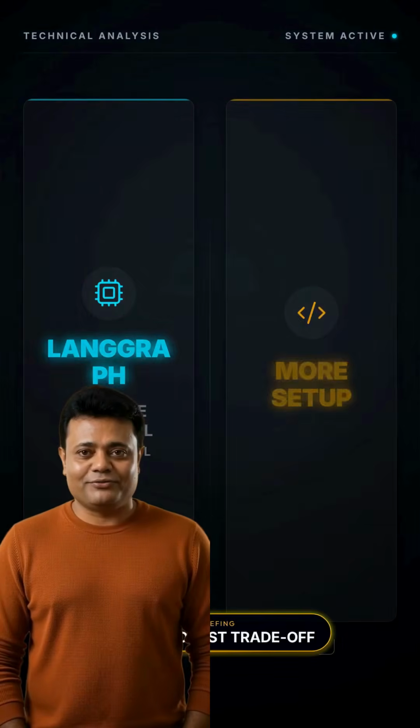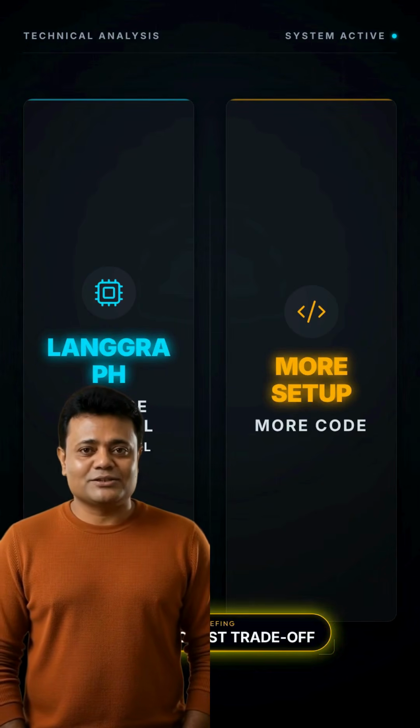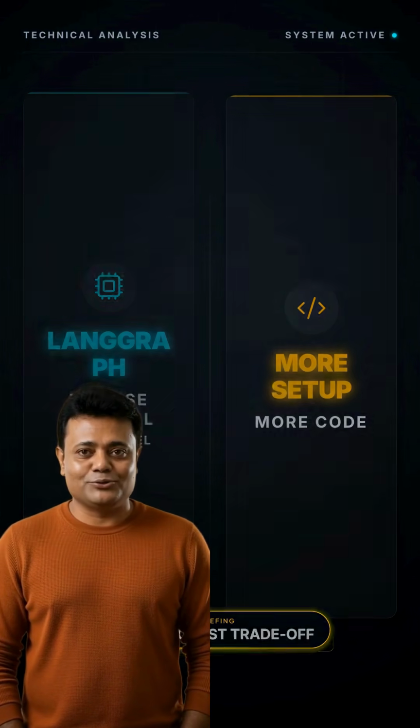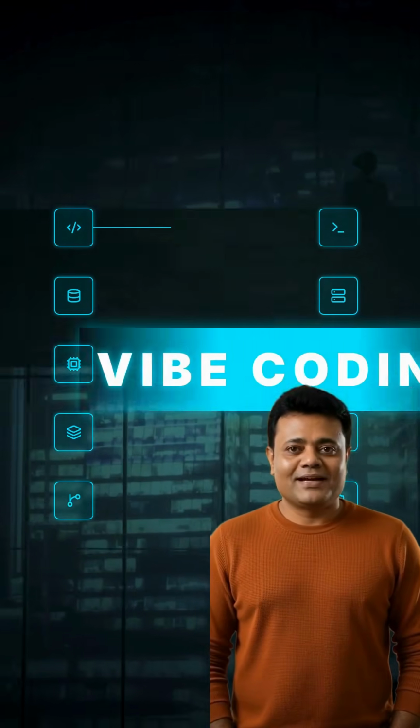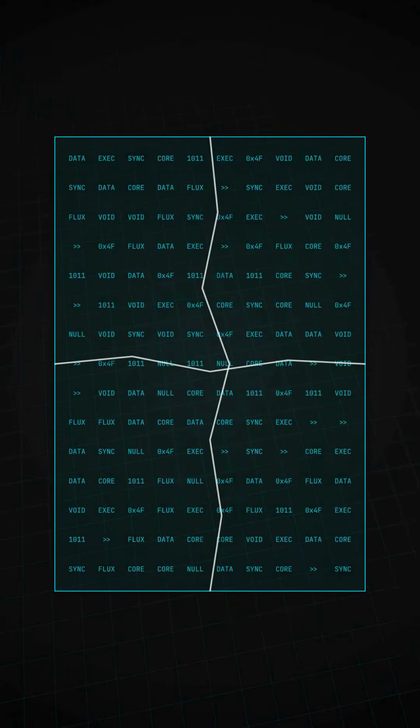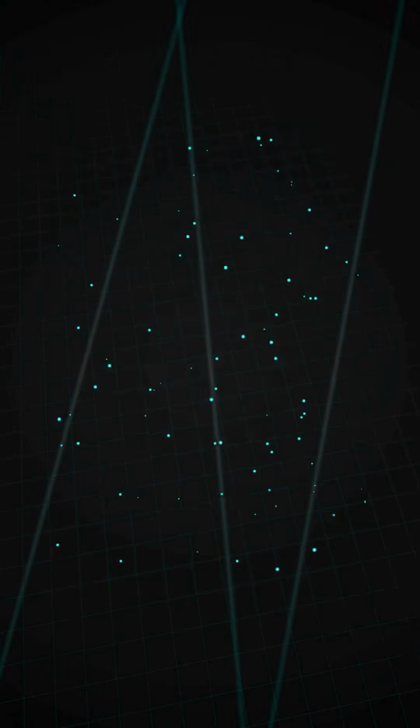Here is the honest trade-off. LangGraph gives you precise control any model provider can plug into. It is more code and more setup than a simpler single agent tool. Vibe coding through Claude Code is what makes that complexity actually usable day to day, instead of a barrier that stops most teams from building this properly at all. At ZTS Infotech, this is exactly how we build and maintain multi-step client agents now.